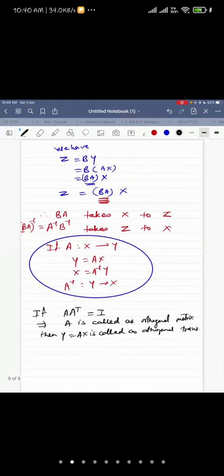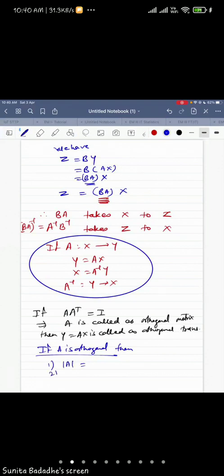Now, what are the properties of an orthogonal matrix? If A is orthogonal, then the first property is about the determinant. What is it? Correct, plus one or minus one. So the determinant of A is plus or minus 1. Correct. Then what can you say about the inverse of A?